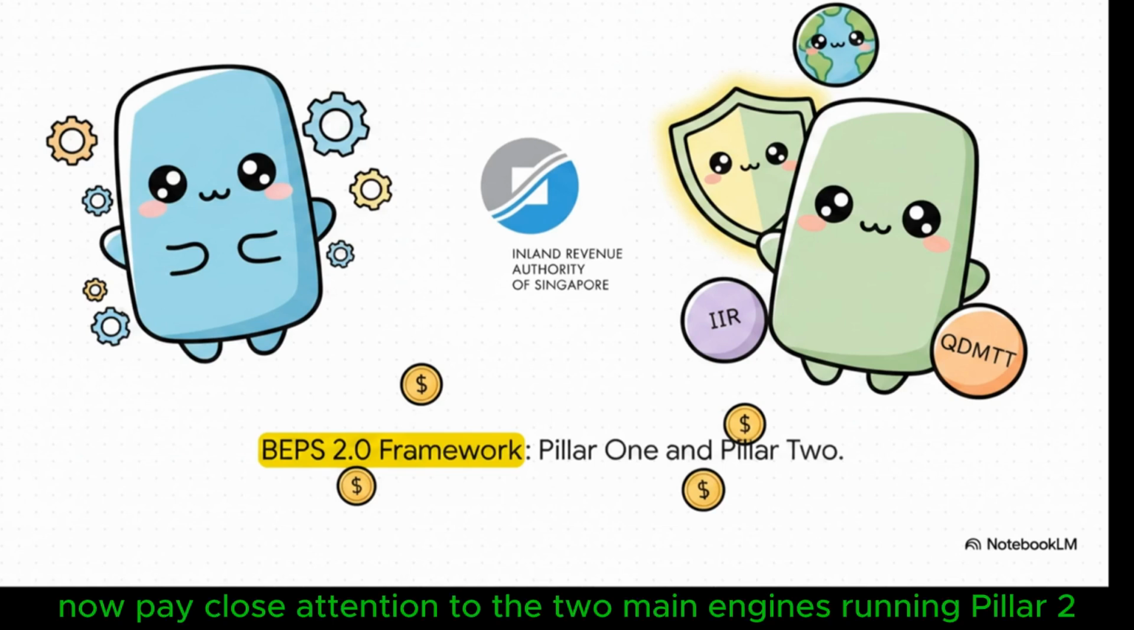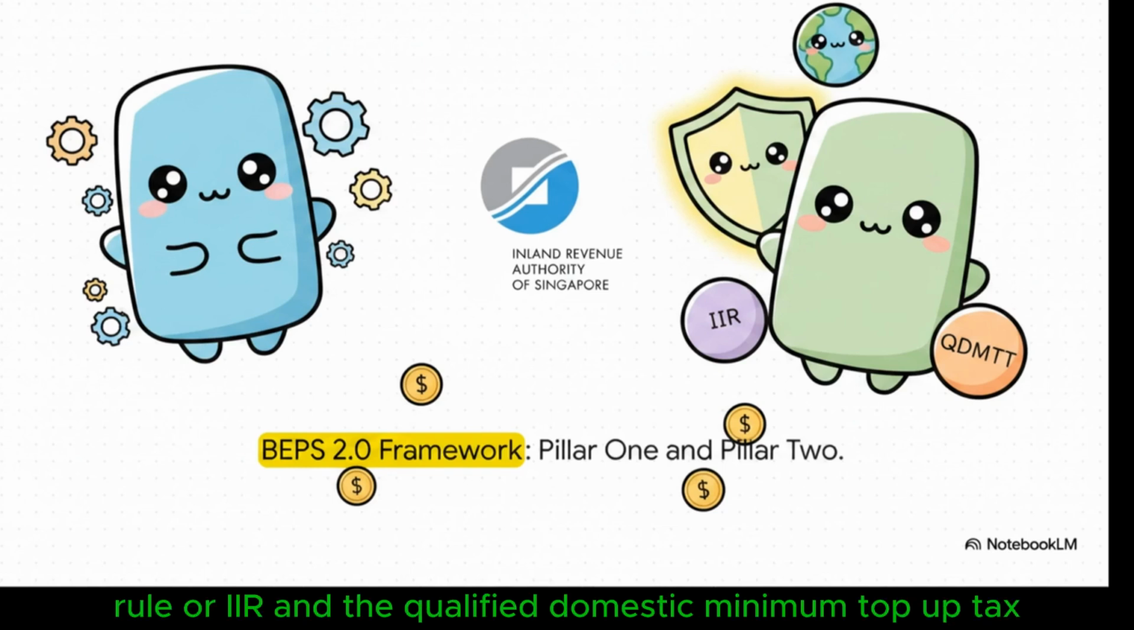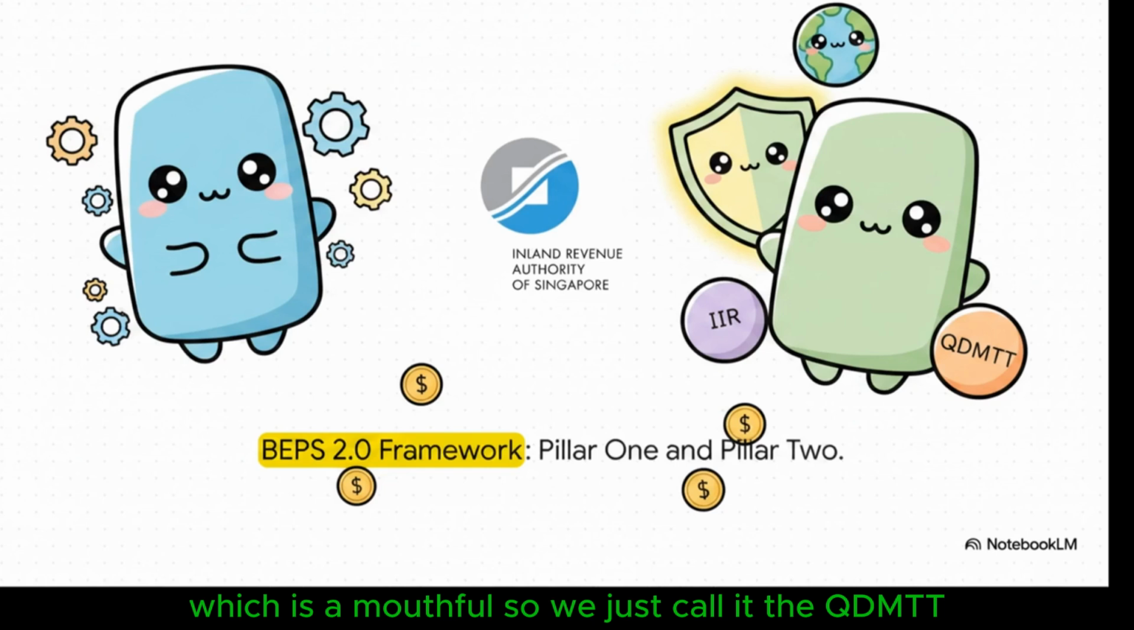Now, pay close attention to the two main engines running Pillar 2, the Income Inclusion Rule, or IIR, and the Qualified Domestic Minimum Top-up Tax, which is a mouthful, so we just call it the QDMTT. These are the foundational concepts you really need to wrap your head around. The core idea here, it's simple. It's to ensure that these giant multinational enterprises are paying a baseline minimum level of tax on the income they make literally anywhere in the world they operate.